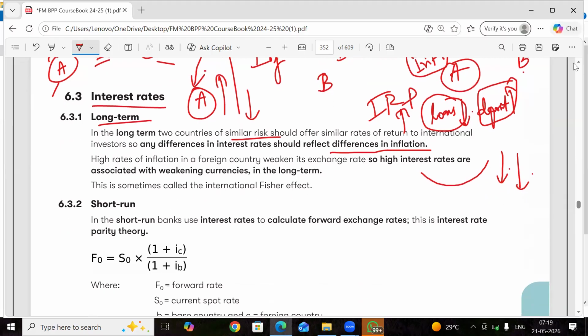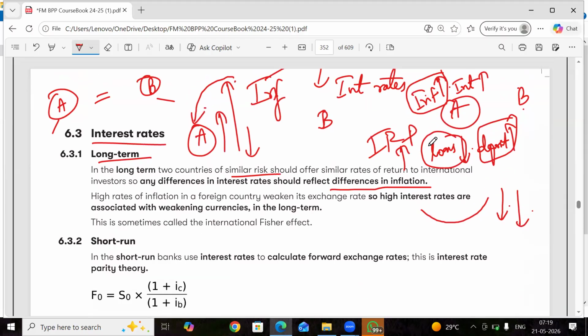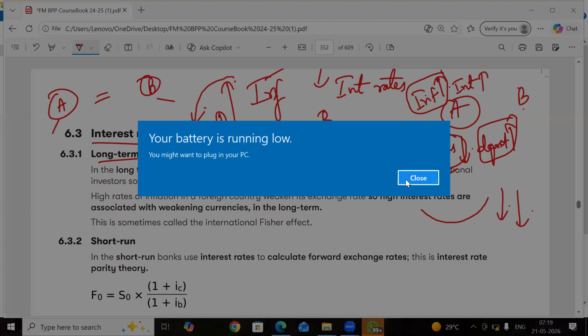So what we have understood is that the root cause for the increase in the interest rates is inflation. And two countries have two different interest rates. The country whose interest rate is high is more inflated. The country whose interest rate is less is less inflated. Okay, that's the point.